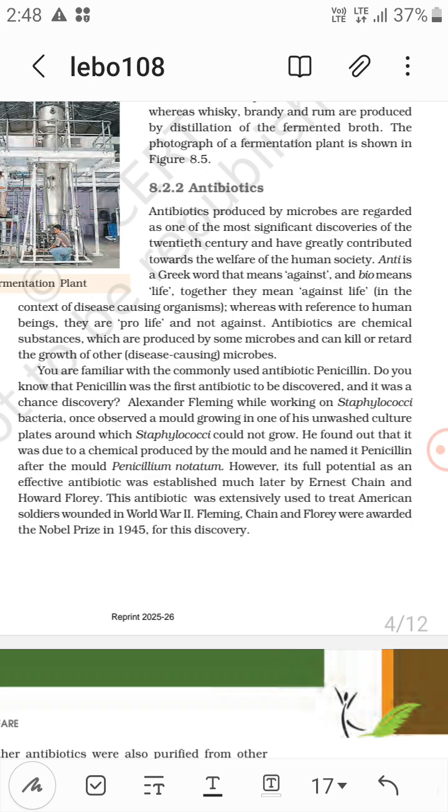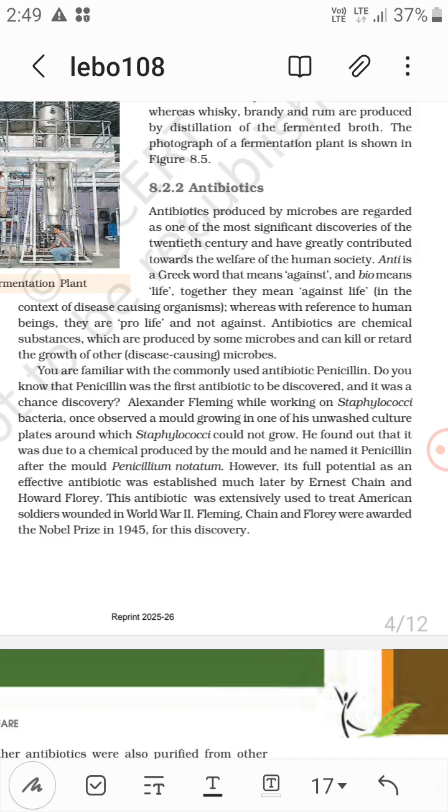He found out that it was due to a chemical produced by the mold, and he named it penicillin. The mold was Penicillium notatum, hence the name.